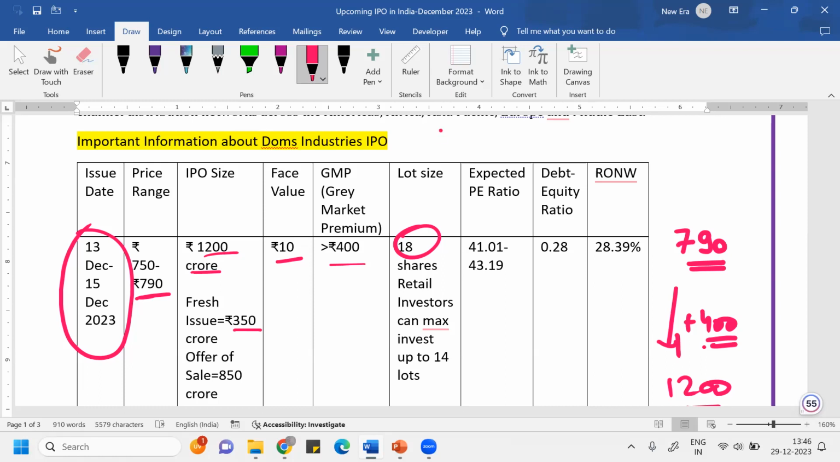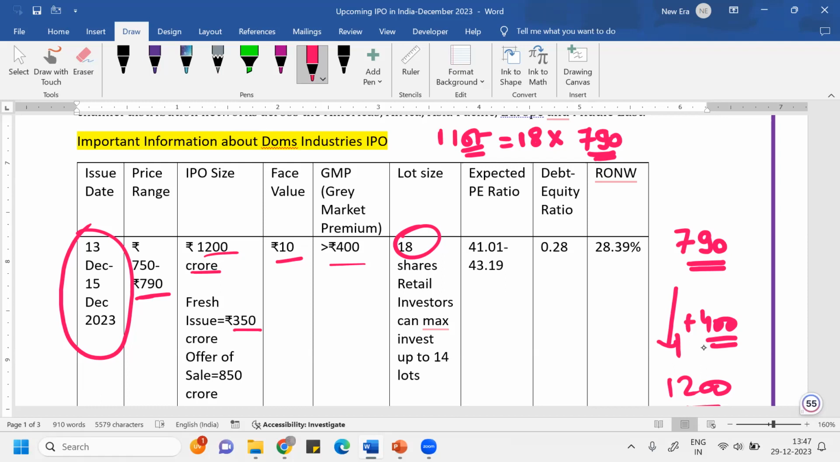So if you invest for one lot, then in one lot you have to pay for 18 shares, and if you really want to get one share, you have to pay 790 rupees for one share. Otherwise, getting the share in the primary market is impossible for you.